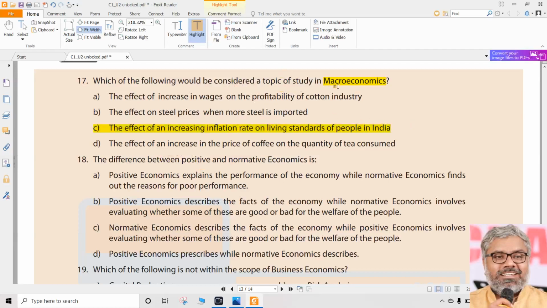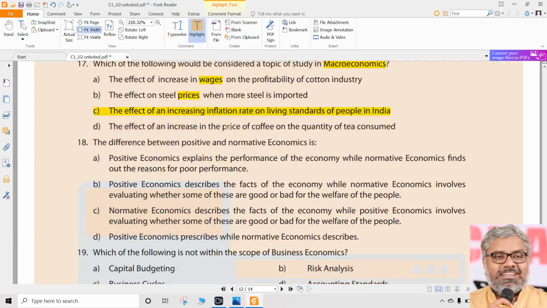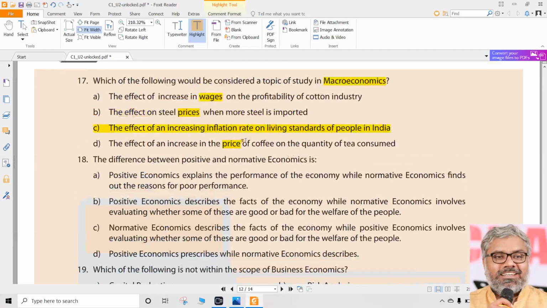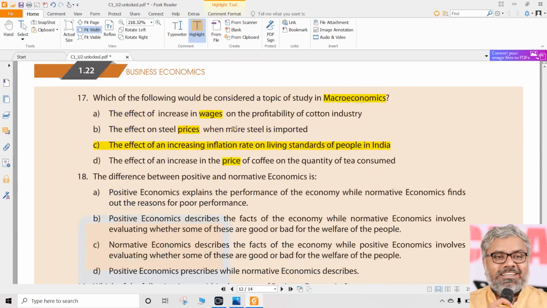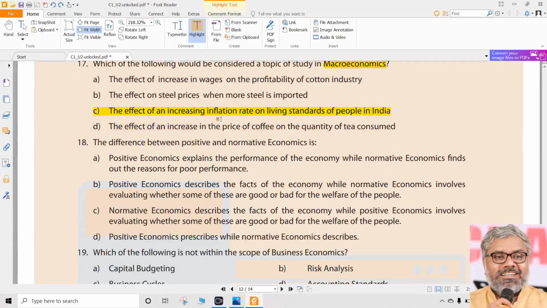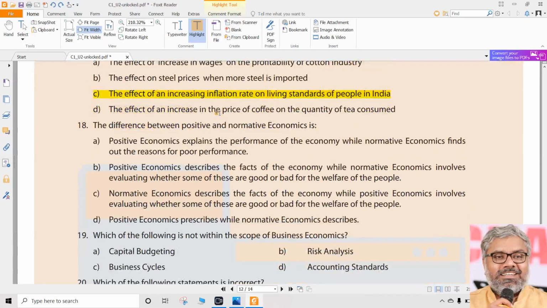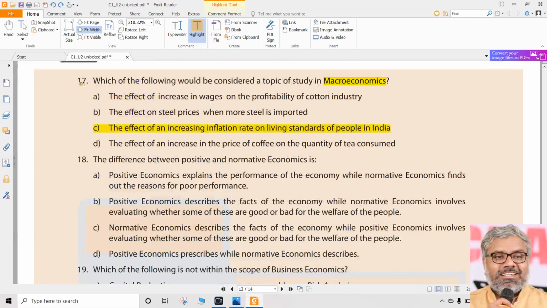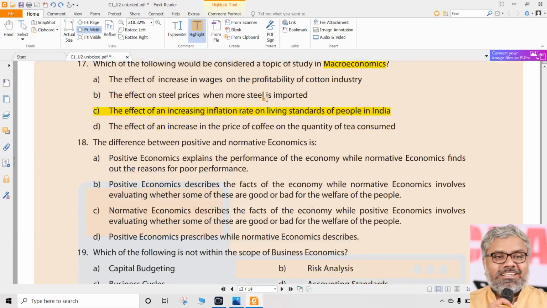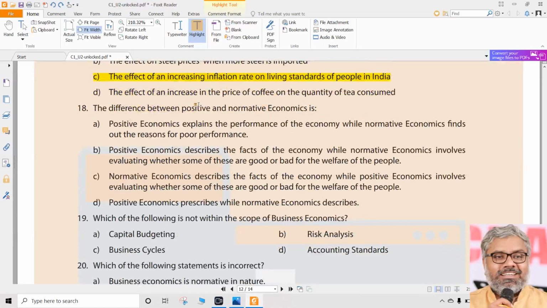That's it. That is a topic of study of macroeconomics. All the others, if you see, have only a few things, not broader things. Only wages here, price here, right? Here also price. We are talking about basic things which are micro items in the other three options. Whereas only in option C, we are talking about inflation, which is a macroeconomic concept. So the correct option for question number 17 is option C.